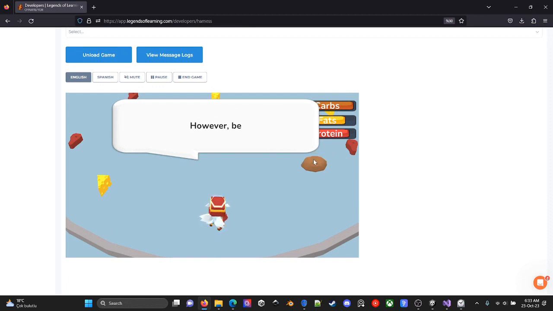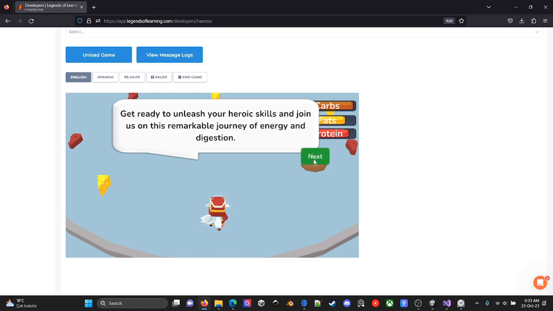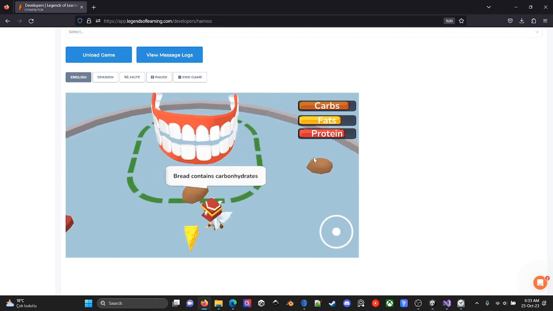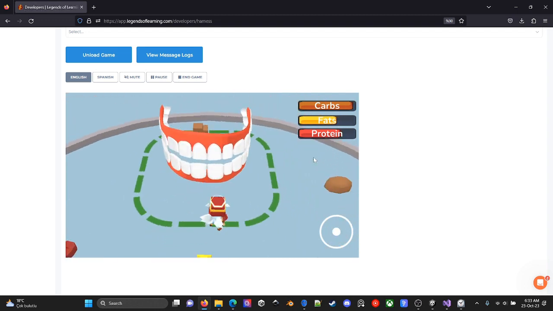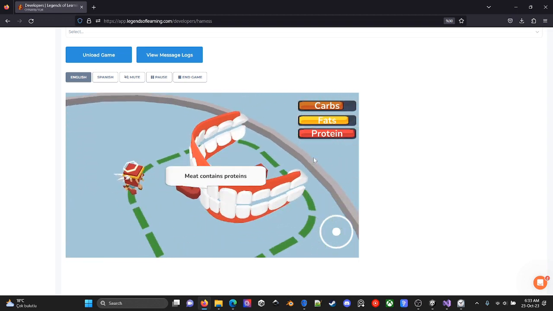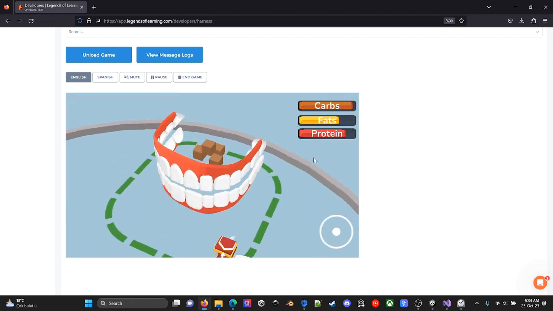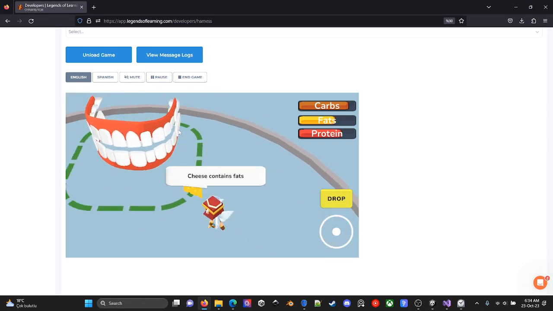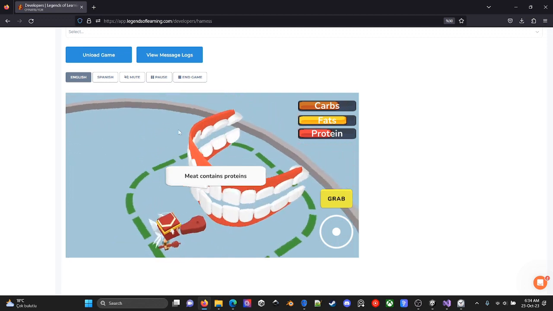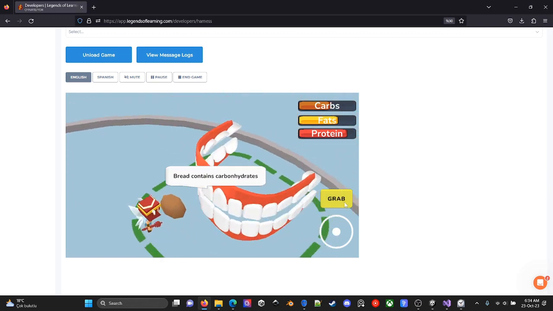By doing so, inside this game, there is a text-to-speech option. Get ready to unmute to make your character move. All you do is slide your finger. Bread contains... Let's go and grab this, drop this, grab this, drop this. This text-to-speech option is made with the API of Legends of Learning. So let's go and just finish this level. I want to see if bread contains carbohydrates.